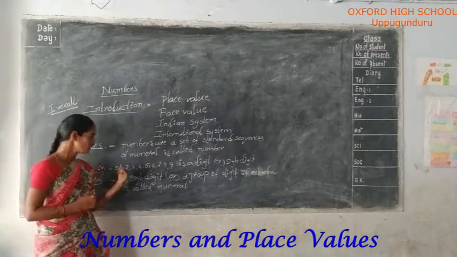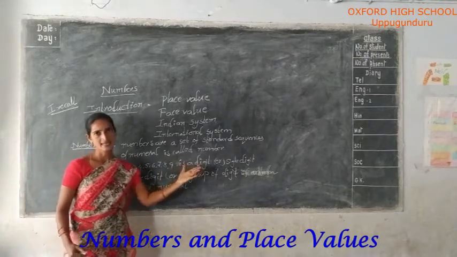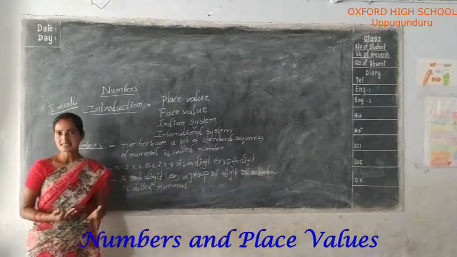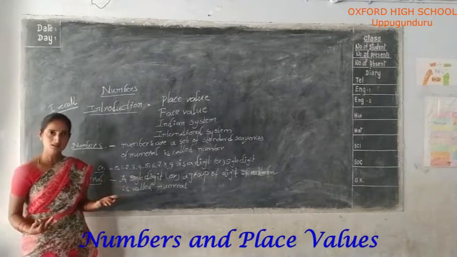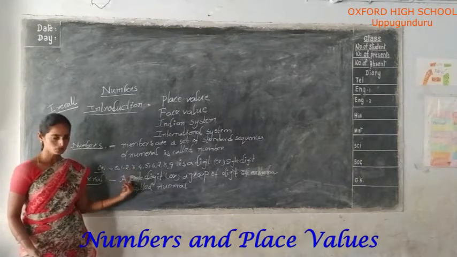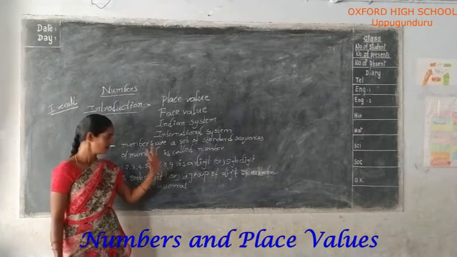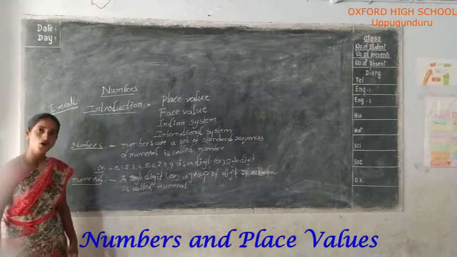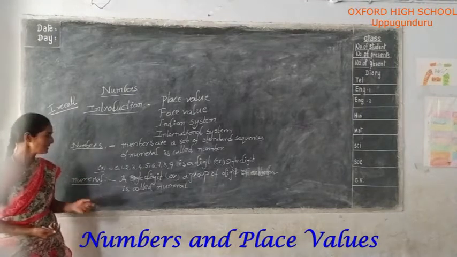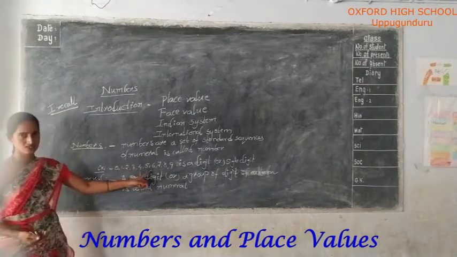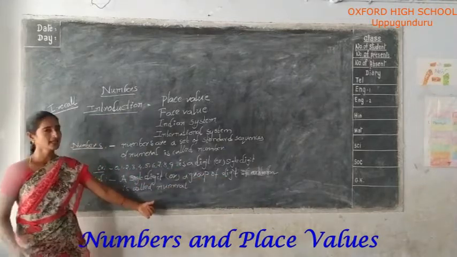For example, 0, 1, 2, 3, 4, 5, 6, 7, 8, 9 are digits or single digit numbers. What is a numeral? A numeral means a single digit or a group of digits of a number.